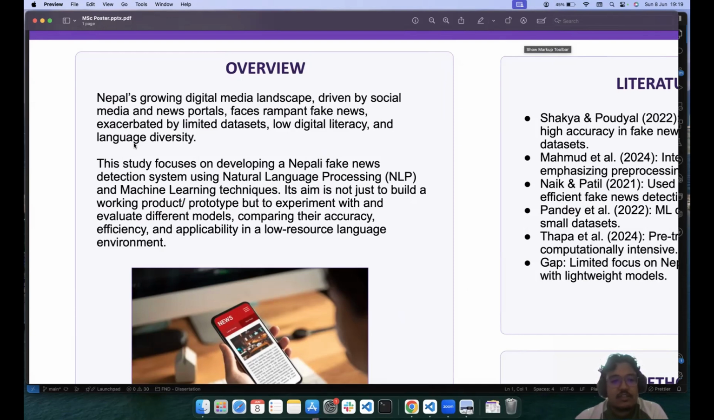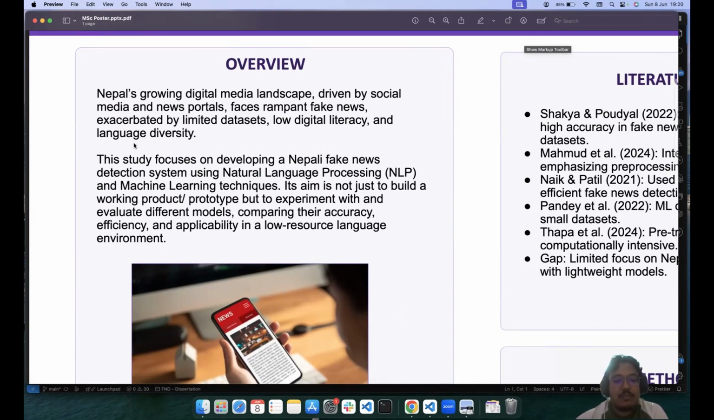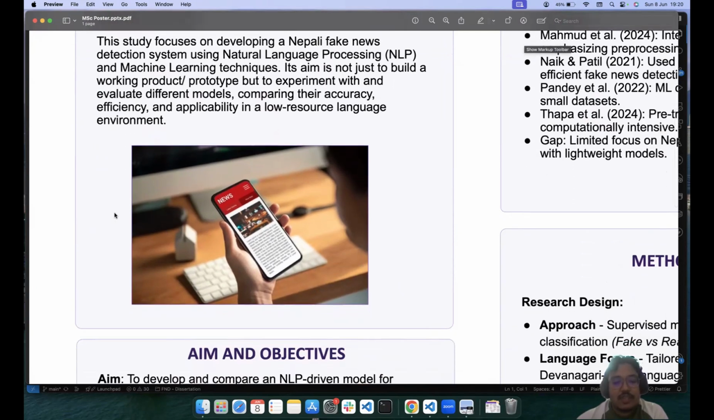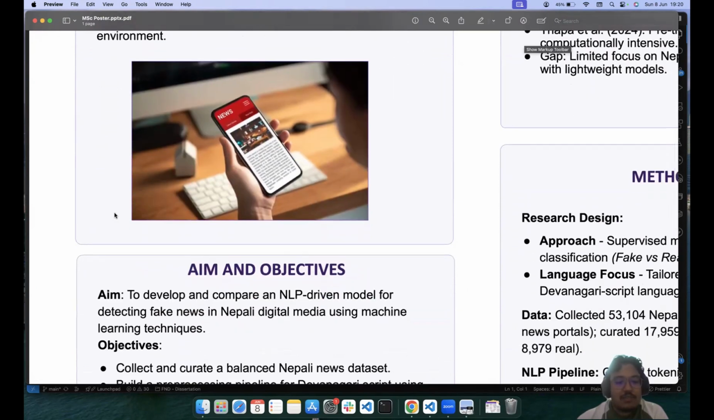My research study focuses on developing a Nepali fake news detection system using natural language processing and different machine learning techniques. And the aim is not just to build a prototype or working product, but to also experiment and evaluate different models, compare their accuracy, efficiency, and most of all, applicability in a low resource language environment, that is the Nepali language. So that is my aim and objective here.